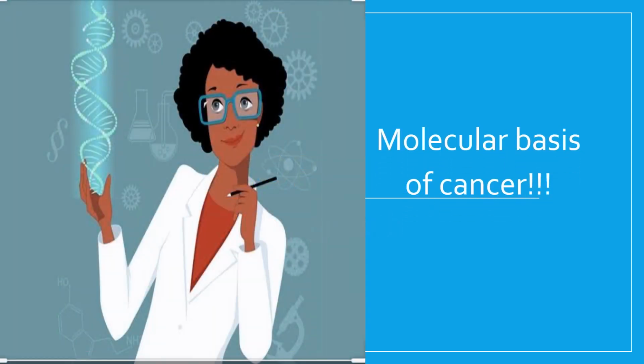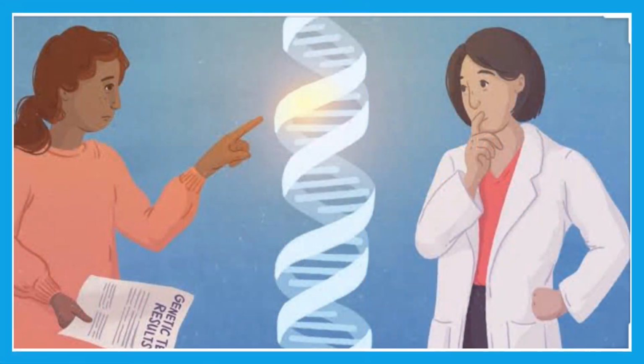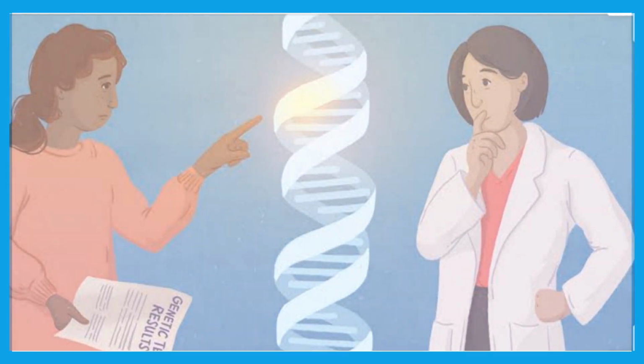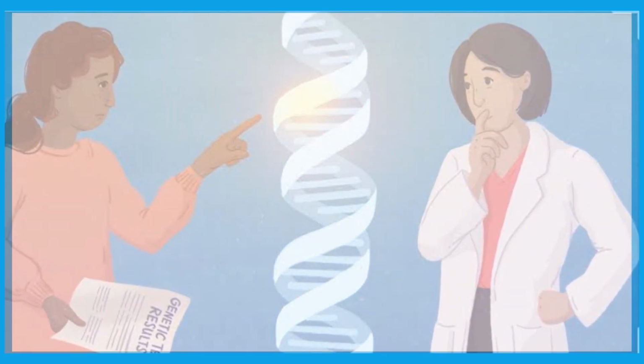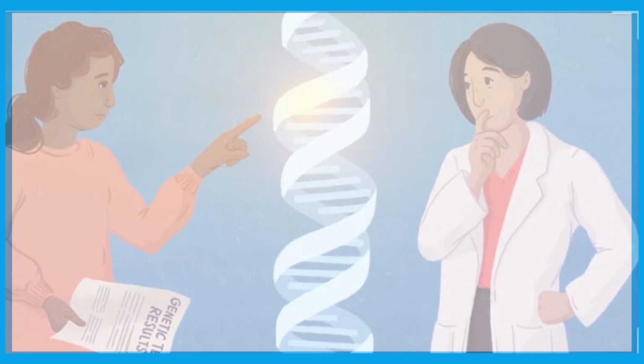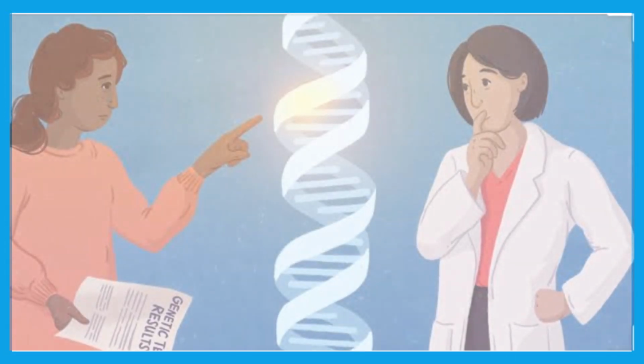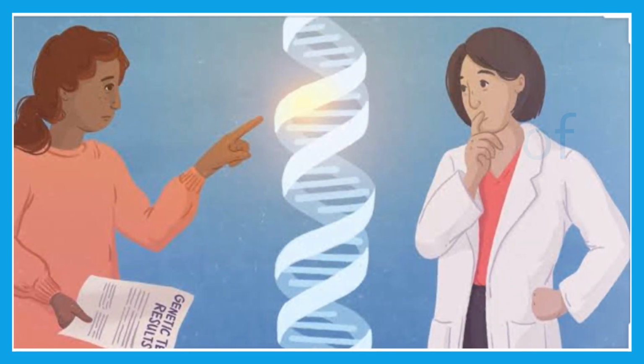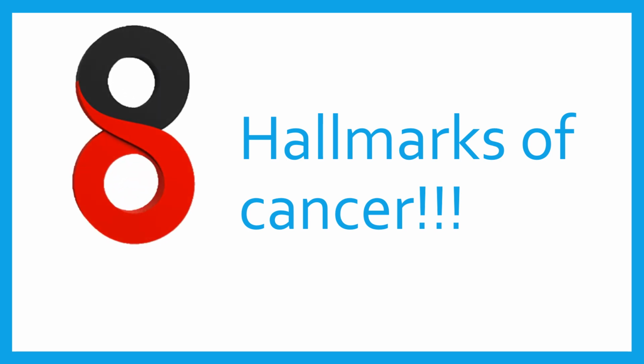So today we'll be looking at the molecular basis of a cancer. That is, we're going to understand cancer at the level of the genes. Back then, in the olden days, scientists described the functional consequences of alterations of one gene at a time. But it was so hectic to go gene by gene. So a more tractable and conceptually satisfying way to think about the biology of cancer is to consider the common phenotypic properties that are imparted to cancer cells. And that's how 8 fundamental changes in cell physiology were recognized, and they got to be the hallmarks of cancer.